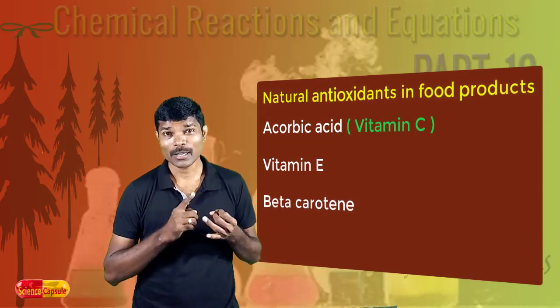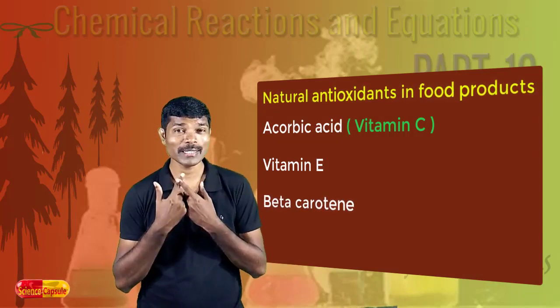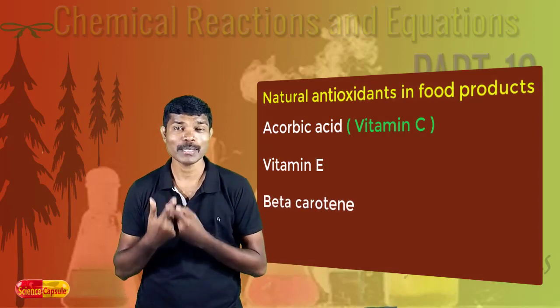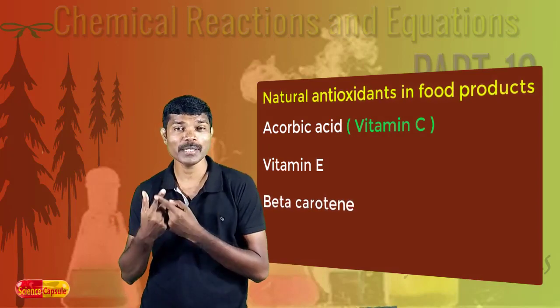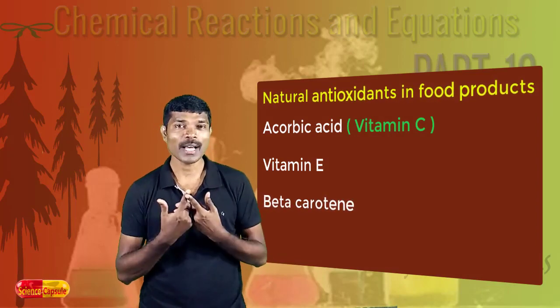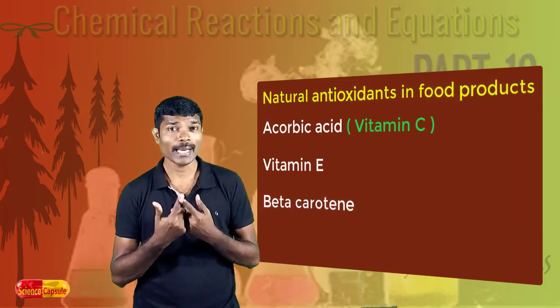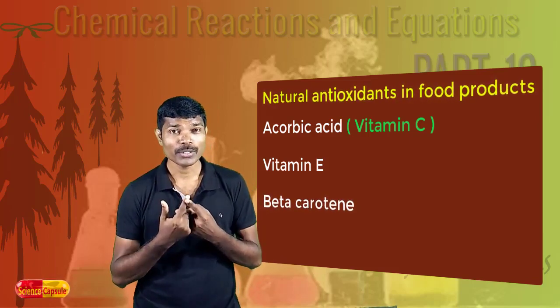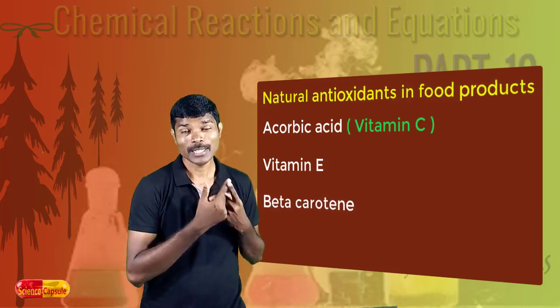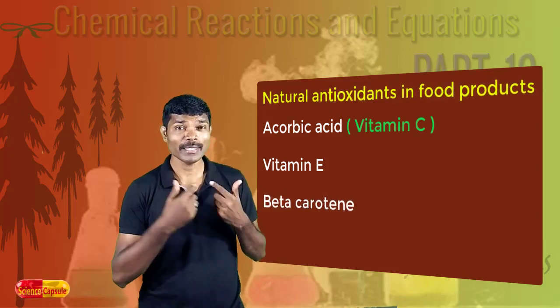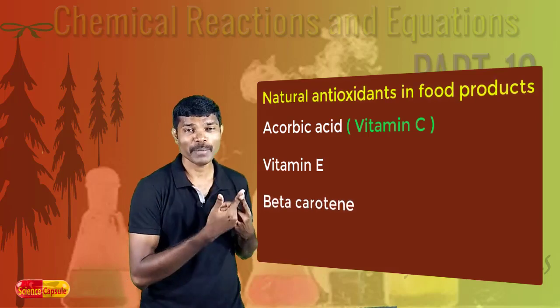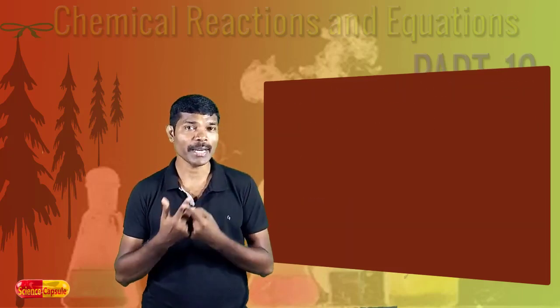The red colored and orange colored fruits are there. This is because of one of the colored substances called beta carotene. All these are used as natural antioxidants. Using these as natural antioxidants will not cause any health hazard. So, having these antioxidants in the food material won't cause any side effects.